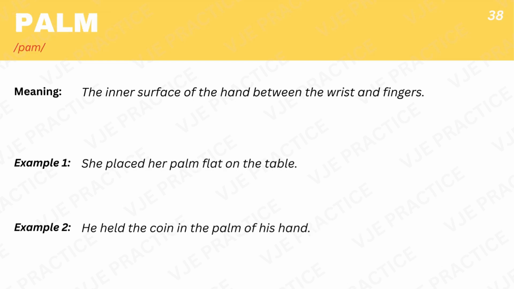Palm, the inner surface of the hand between the wrist and fingers. Example 1. She placed her palm flat on the table. Example 2. He held the coin in the palm of his hand.